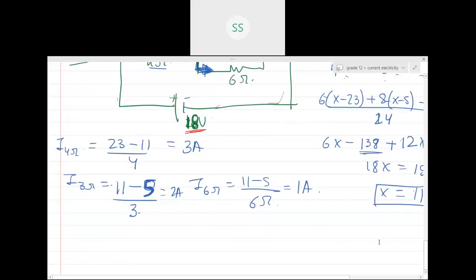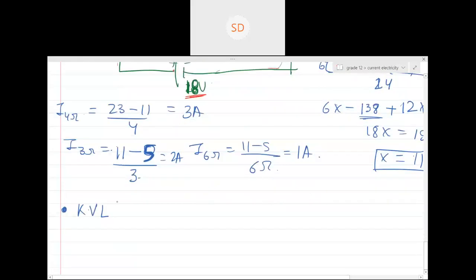Okay, sir. Shall we start? Has nodal become a little bit clearer now? Yes, sir. So don't worry, we'll keep on doing some more questions. First of all, we need to learn Kirchhoff's voltage law. Once I'm done with Kirchhoff's voltage law, then I'll teach you Wheatstone, symmetry, star delta, lots of things are there.